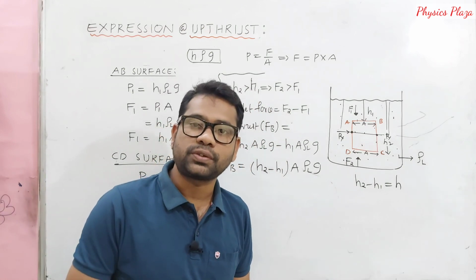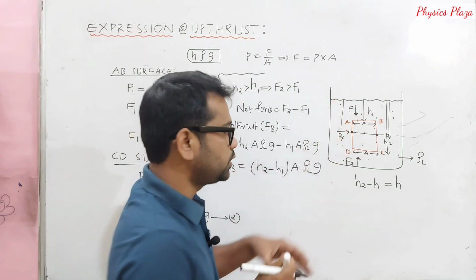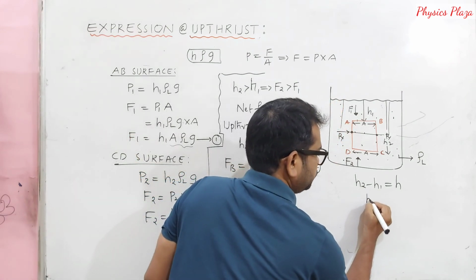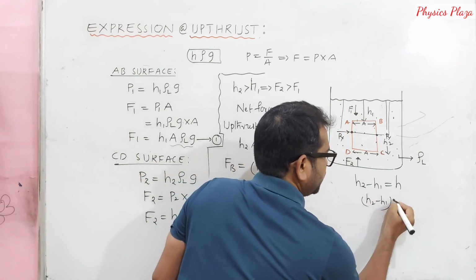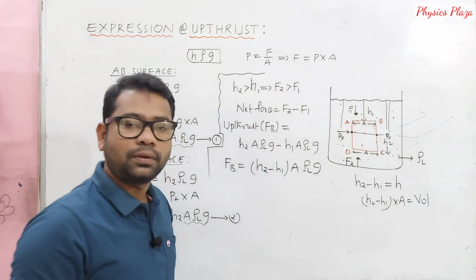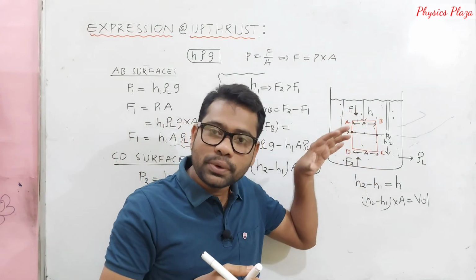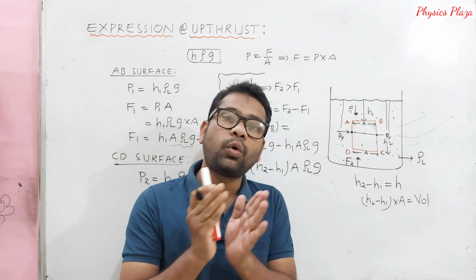Difference in height is always the difference, right? This represents the height. And we know that H2 minus H1 into A is nothing but the volume of the solid immersed. In this case, as it is immersed completely, we will take the whole volume.